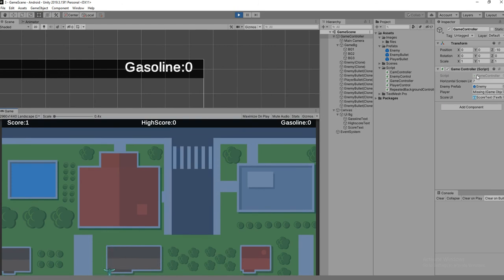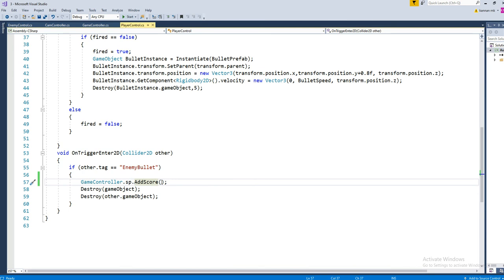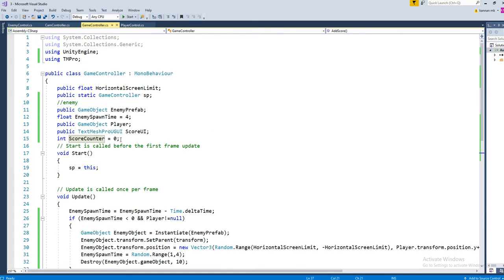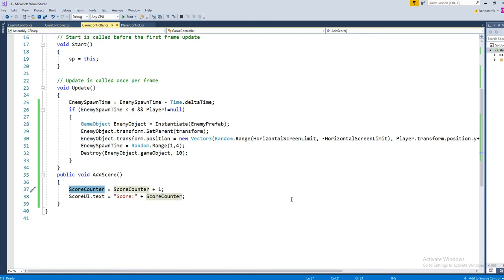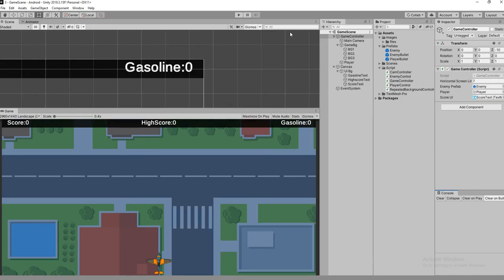There is one more thing if we missed. The issue is GameController.sp.AddScore. It's going to come here and it's going to have the score UI. So everything is fine, but let's check it out one more time.